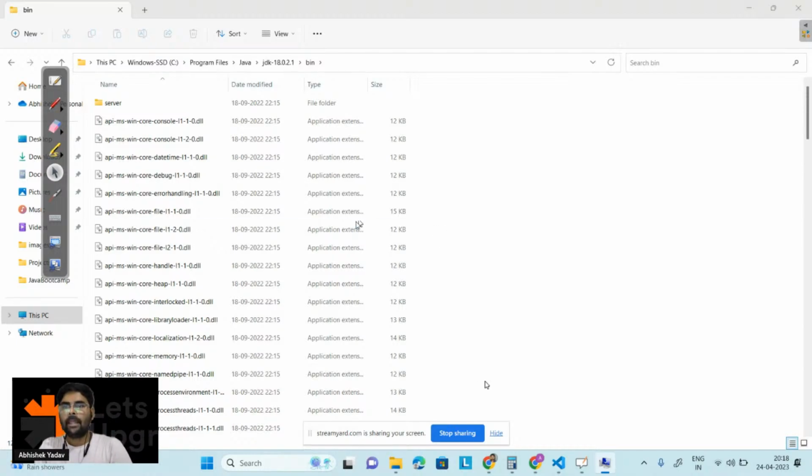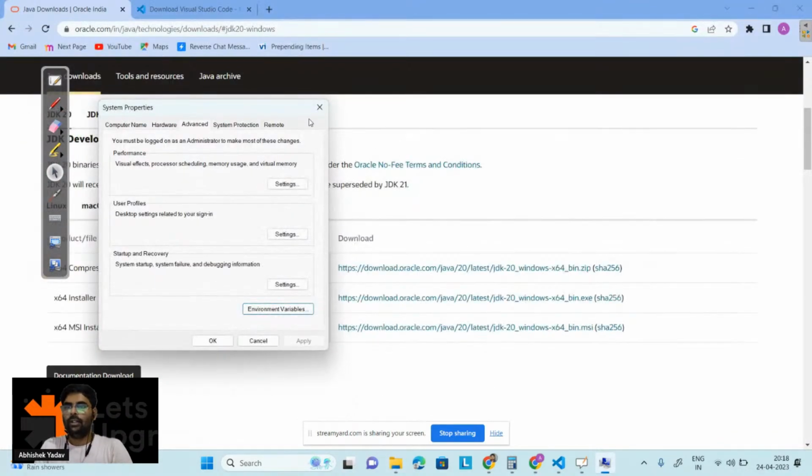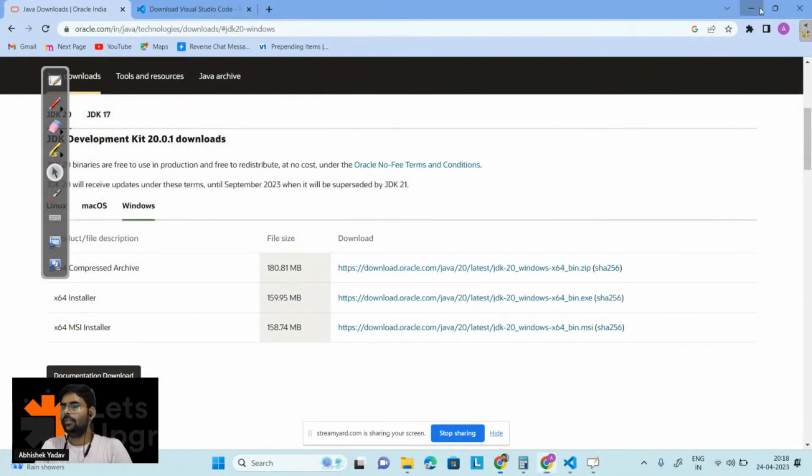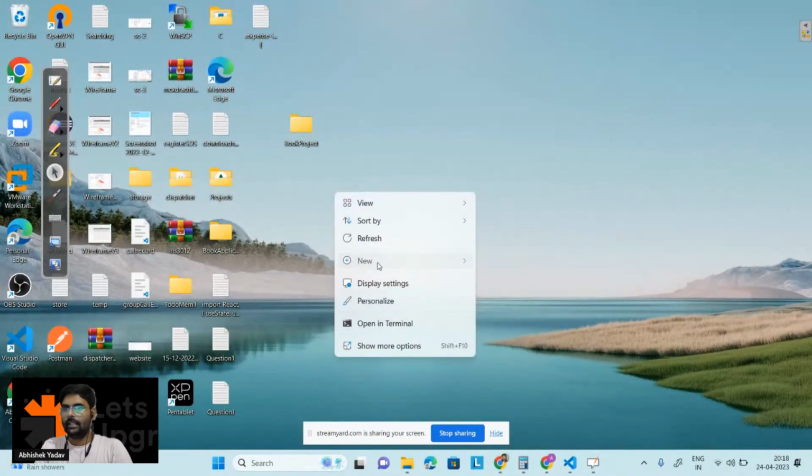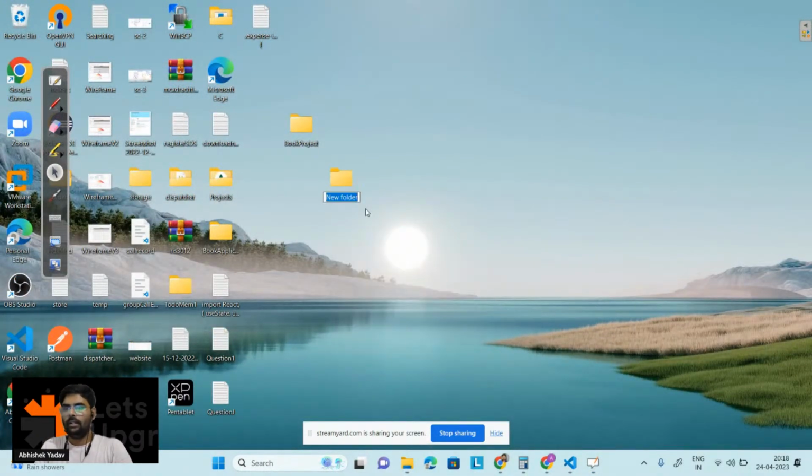So here, after setting the environment variable, what you have to do? You have to create a folder, right? Let me create one folder here. Click on new folder, and here you can create any folder, that is Java Bootcamp, right?